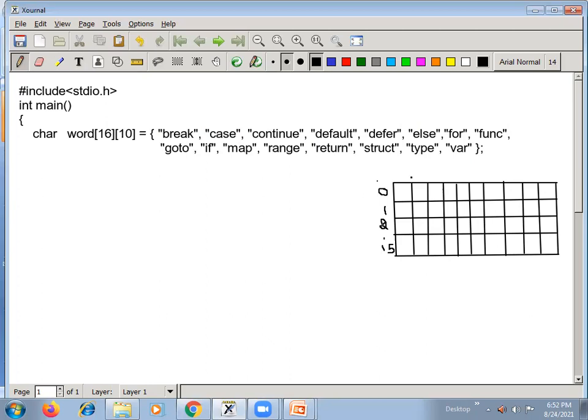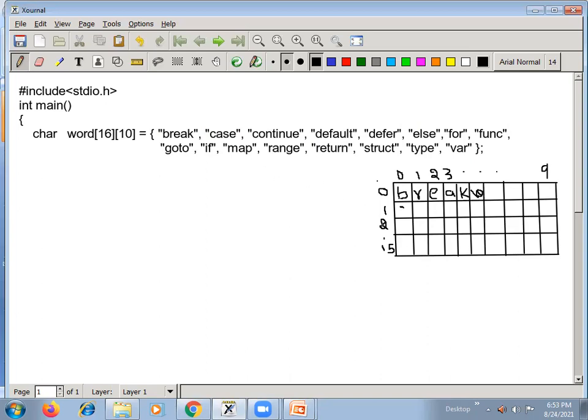And this is column 0, column 1, column 2, 3, like this it goes up to 9. This is our word, and the first word will be stored here, break, like this: B, R, E, A, K. Then finally, at the end, backslash zero will be stored.